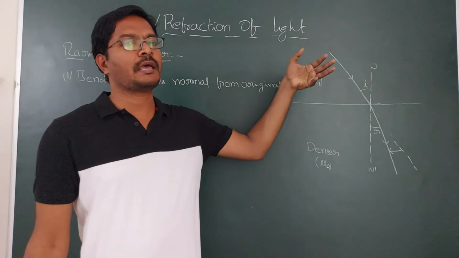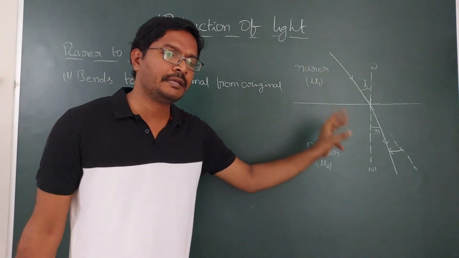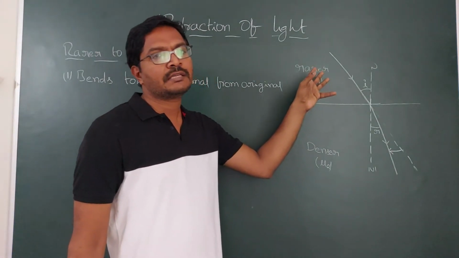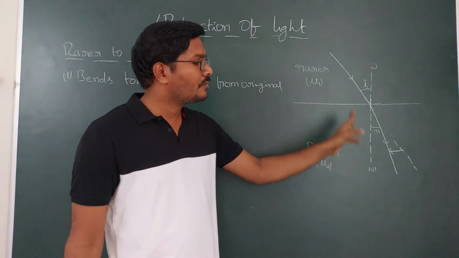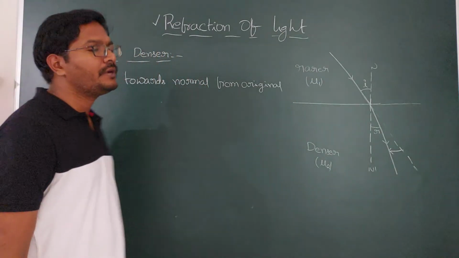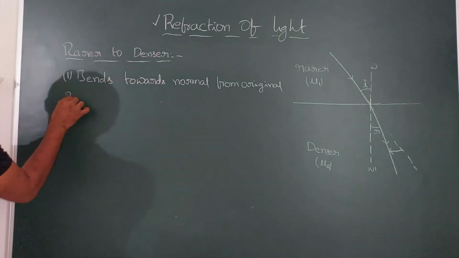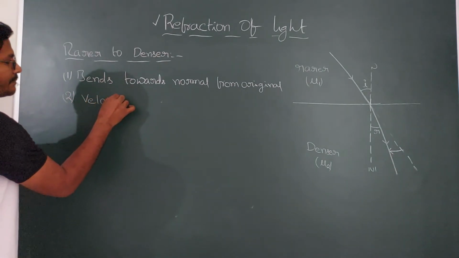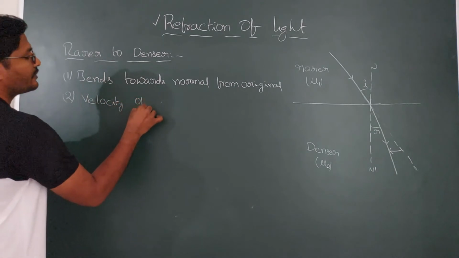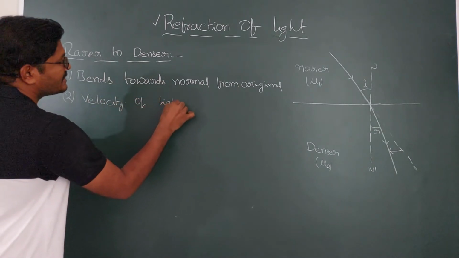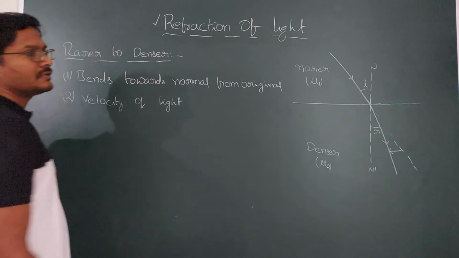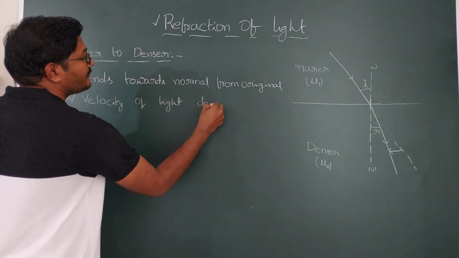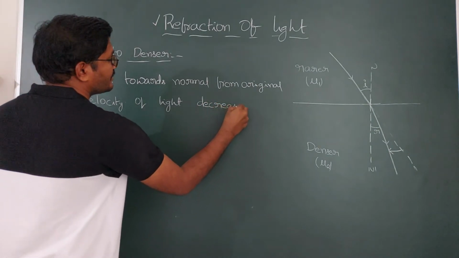In the rarer medium, light has more velocity. In the denser medium, light has less velocity. That means light velocity changes from more to less, so light velocity is going to decrease. So when the light is traveling from rarer to denser, the velocity of light, that is the magnitude of velocity of light, is going to decrease, because in the denser medium light has less velocity. So more velocity to less velocity. That means the velocity of light decreases when light travels from rarer to denser.